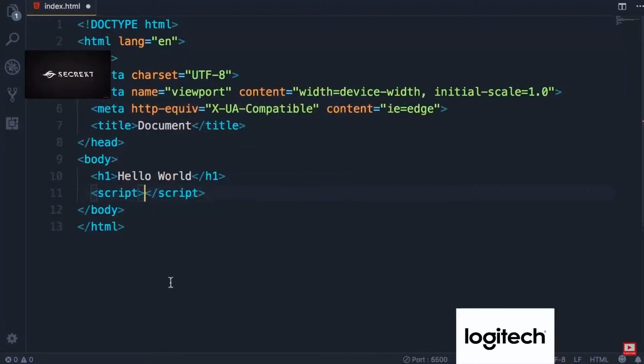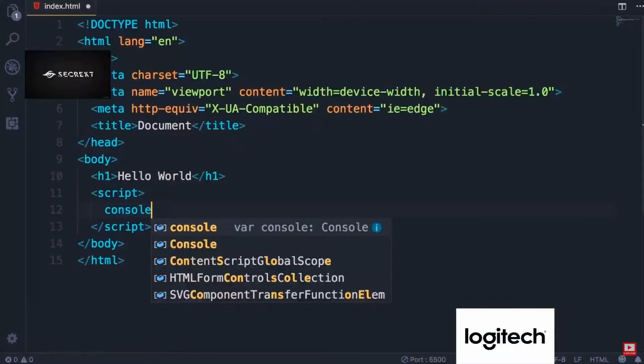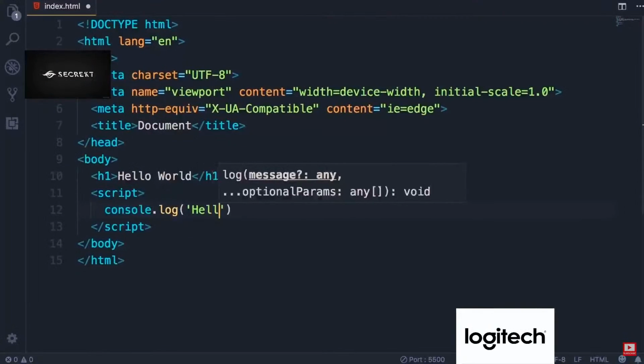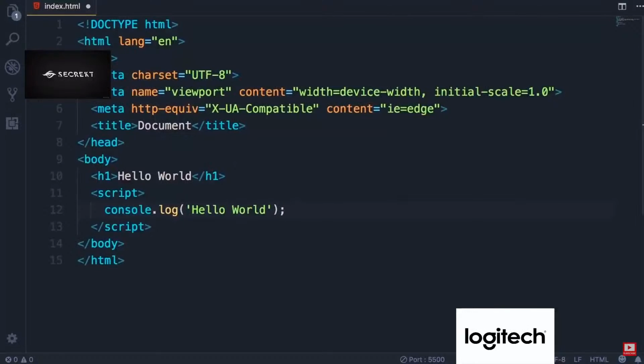Now here, we're going to write the same code that you wrote in the last lecture. Console.log hello world. But we're going to talk about this in a little bit more detail. What we have here is a statement. A statement is a piece of code that expresses an action to be carried out. In this case, we want to log a message